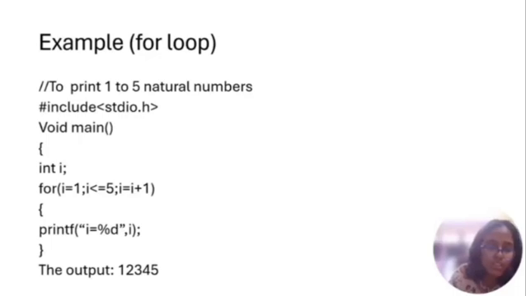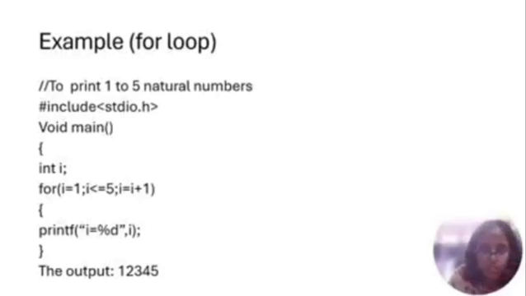Firstly, the initialization I equal to 1, as 1 is less than or equal to 5, the condition is satisfied, so 1 is printed first, and then it goes with the updation. I becomes 2, 2 is less than or equal to 5, so 2 is also printed, and then 3, 4 and 5. When it comes to 6, 6 is not less than or equal to 5, so 6 will not be printed. The output will be 1, 2, 3, 4, 5 as shown. This is the example for the for loop.